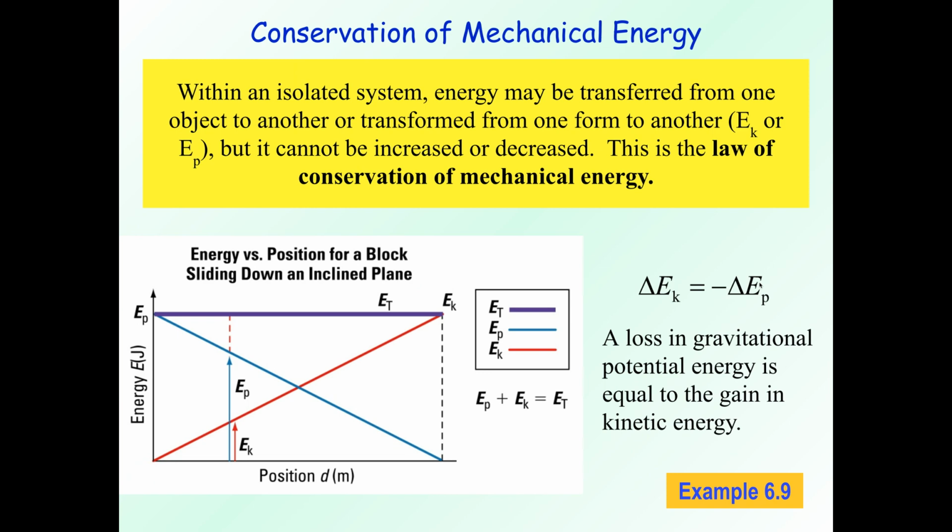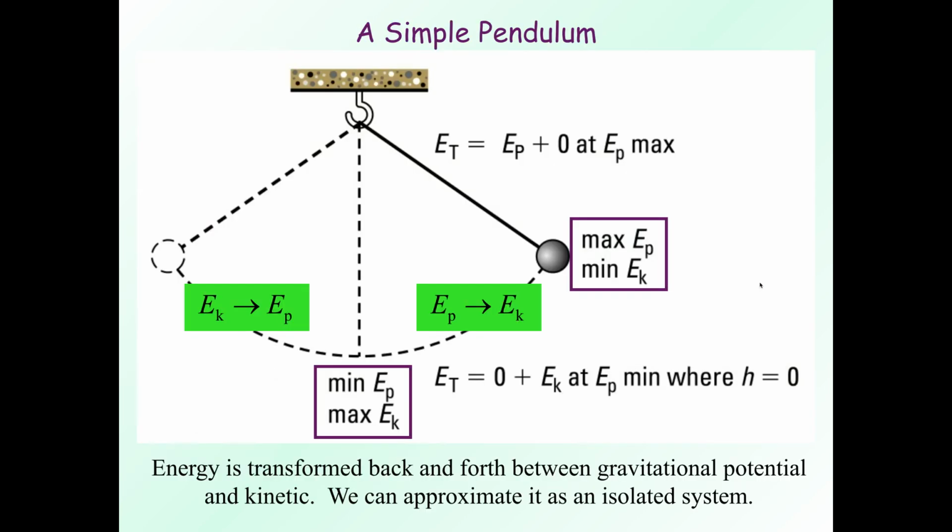So the pendulum example, which we had one on our last section. As the pendulum comes up, it has potential energy. As it goes down, your potential changes into your kinetic. At the bottom of the pendulum, you have your max kinetic energy, your minimum potential, and then as it goes back up, your kinetic changes back into potential.